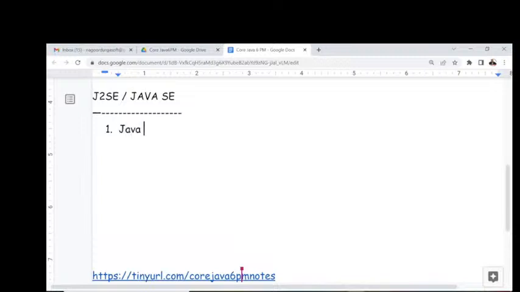If you observe this, it is Java 2 Standard Edition. That abbreviation I am telling you: Java 2 Standard Edition. Java Standard Edition or Java 2 Standard Edition. Again, I'm having a small doubt. Okay, sir. J2SE means Java 2 Standard Edition.